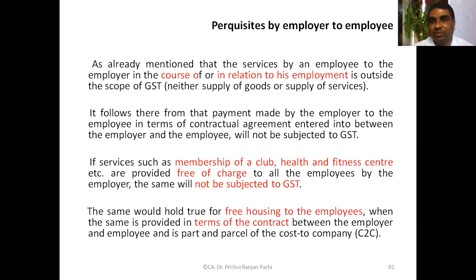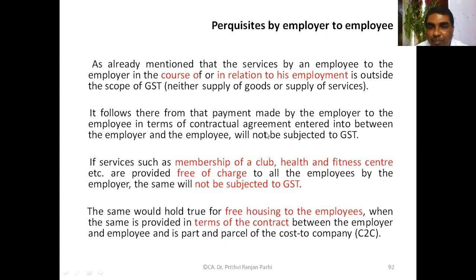Let us say one employer is giving something like perquisites. Free houses are given to employees. What do you feel? Will it be treated as a supply? Employer is providing free houses to employees. Here you have to remember that this kind of supply, like perquisites, in the course or in relation to the employment, is outside the scope of GST. It is neither supply of goods nor supply of services.